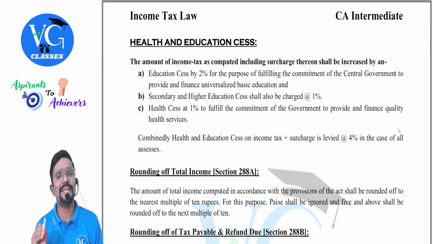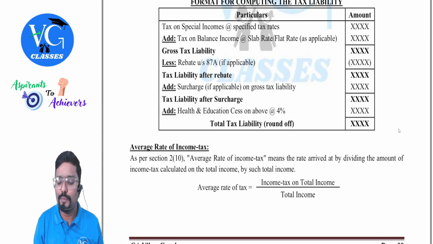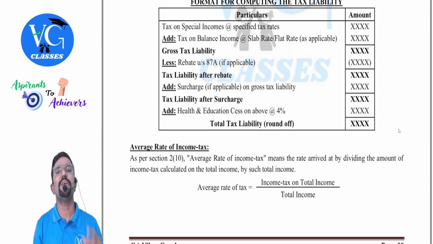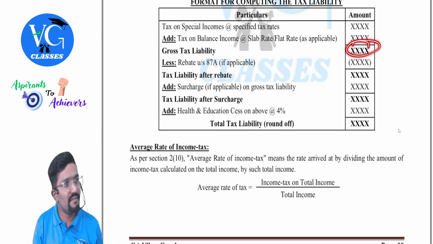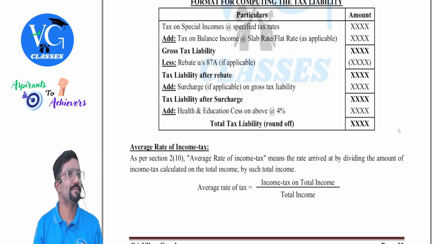The amount of income tax as computed, including surcharge thereon, shall be increased by the cess. Guys, please be careful. 4% cess has to be applied on what? Assume I don't have surcharge liability, then 4% has to be applied on this figure. Sir, what if I am supposed to pay surcharge? Then on this we will first calculate surcharge, add the surcharge, and we will get one figure. On that figure we need to apply 4%. In simple terms, gross tax plus surcharge.